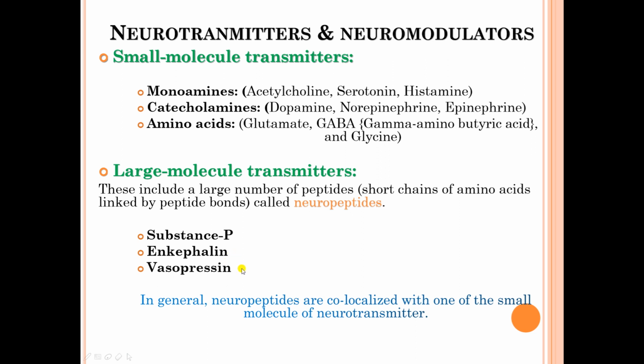In general, neuropeptides are co-localized with one of the small molecule neurotransmitters.